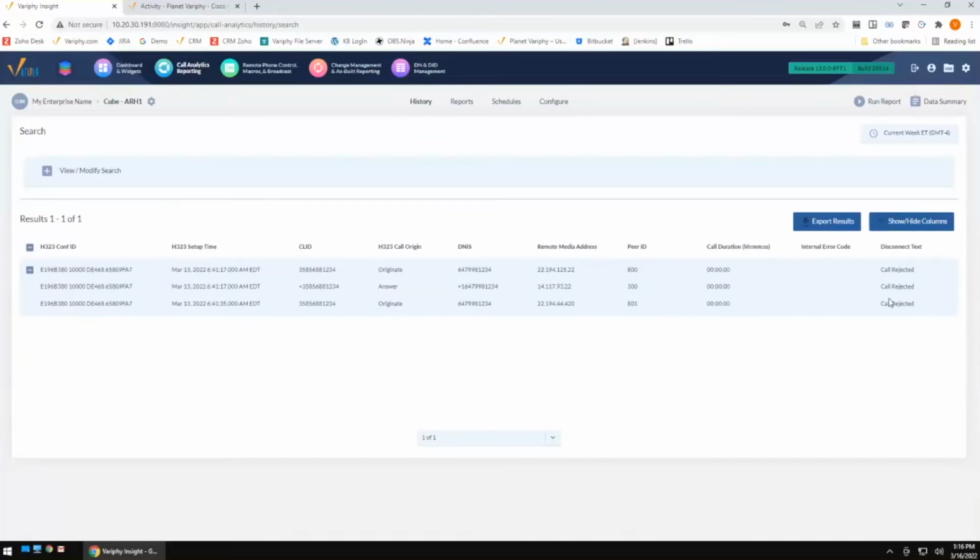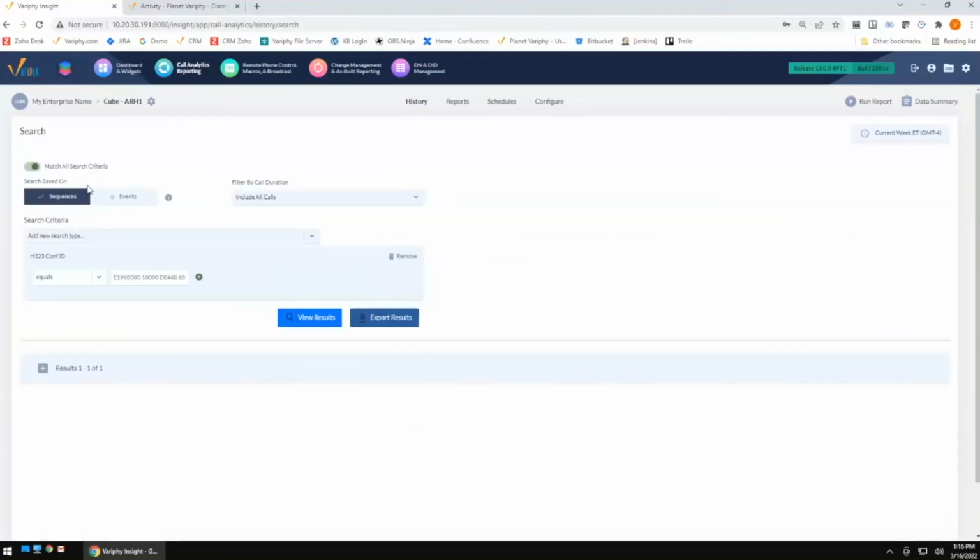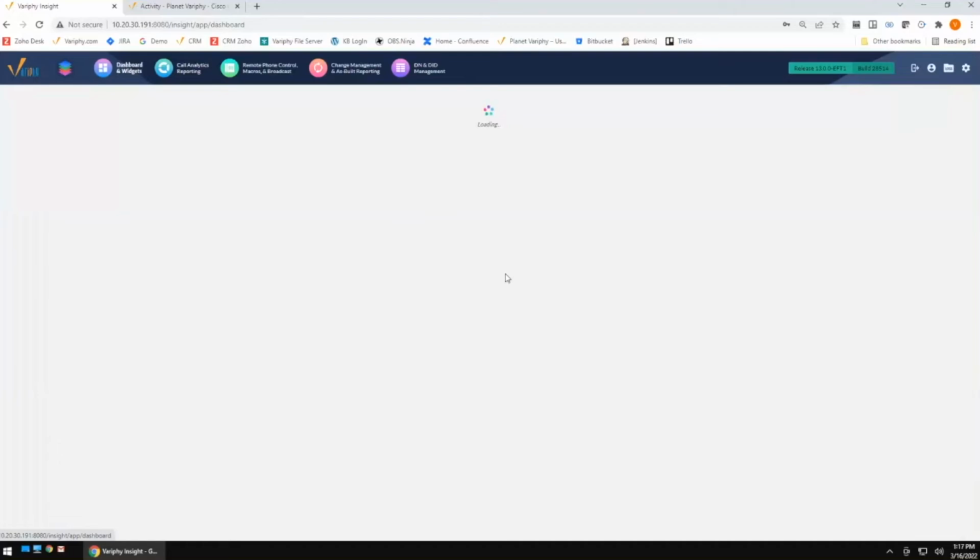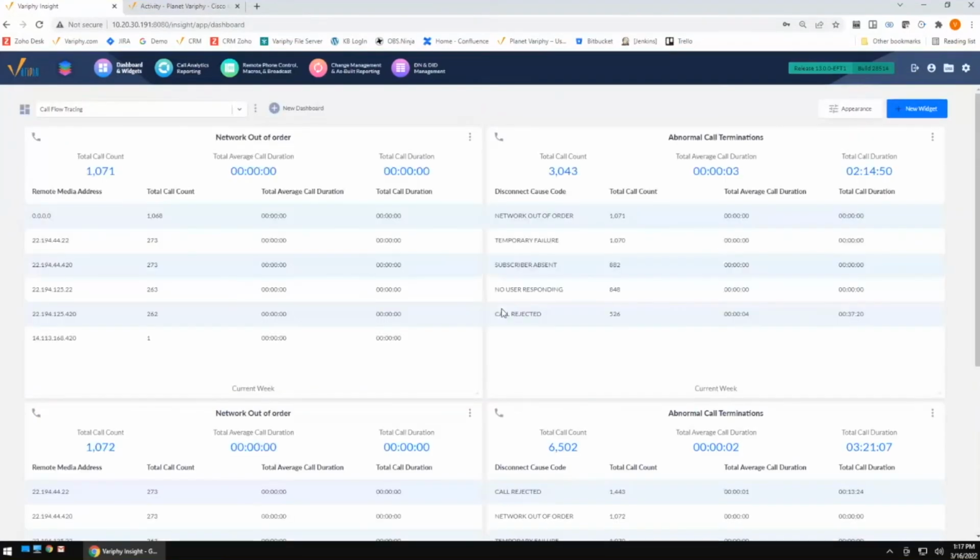So now you can see where grouping those events and ungrouping those events is important, because if I really wanted to get a count of how many times this caller was rejected, it was actually rejected and presented 3 different times. However, when you're sequencing, you only get to see that once. So there are pros and cons, and benefits to being able to have both of those. One, to get a true count of how many calls individually are being rejected, but also how many times something is being rejected. And that's more of the event-based tracking. So you get a lot of flexibility there.